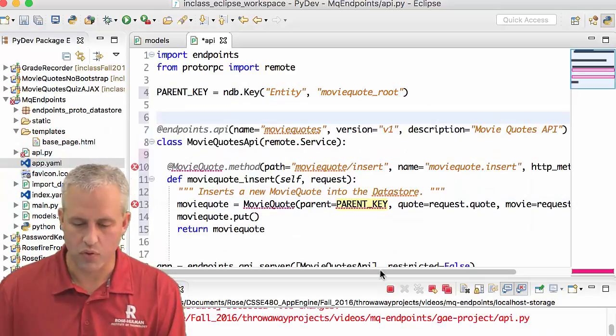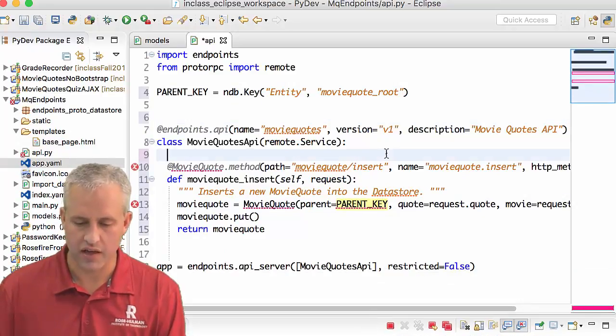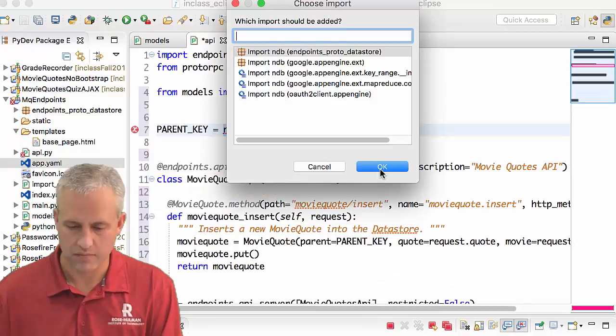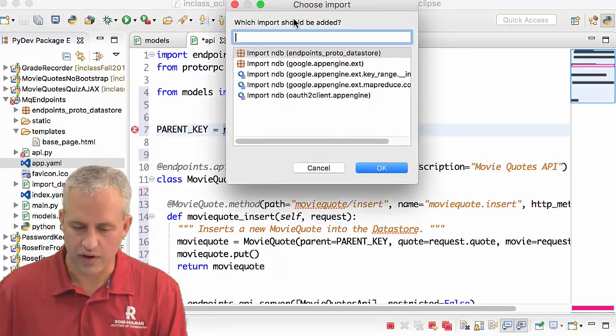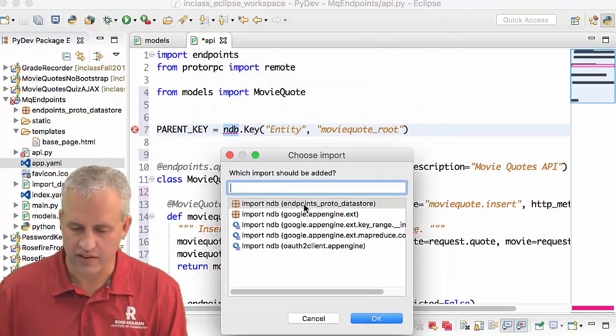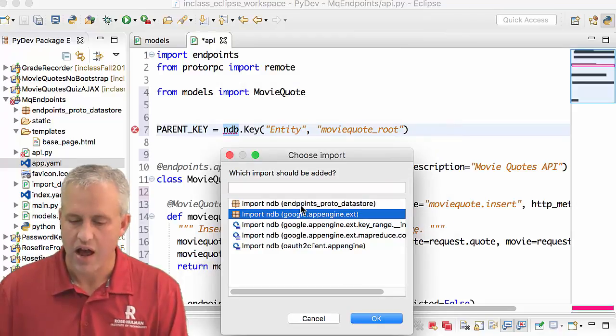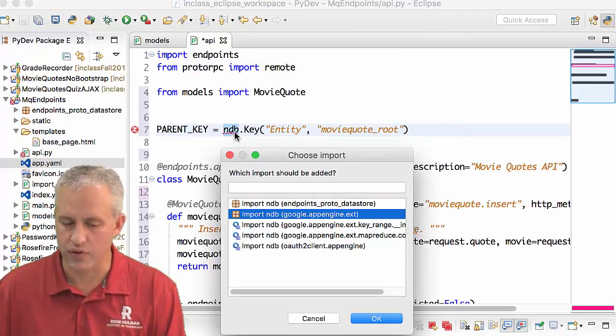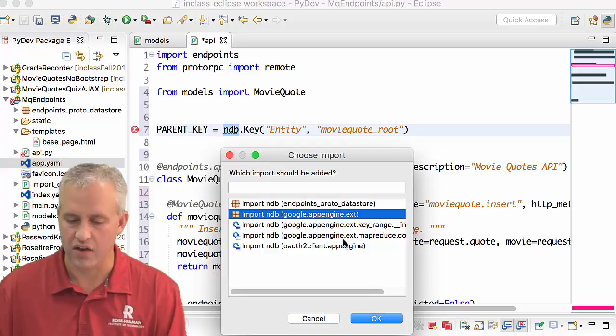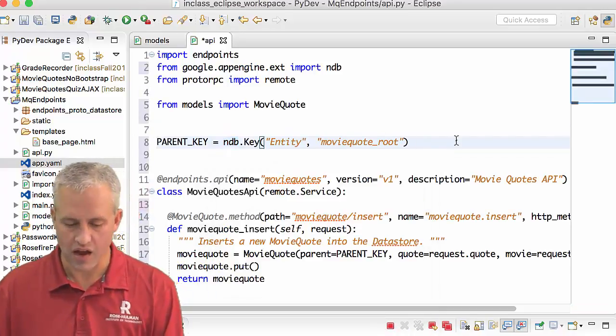And then if your auto importer is working happy-go-lucky, you should be able to press Command-Shift-O. NDB is around twice, right? There's one inside the Endpoints Proto Datastore. I predict that you could use either one, but this one is just a plain old key. So I'm going to use the plain old Google App Engine external for that NDB.